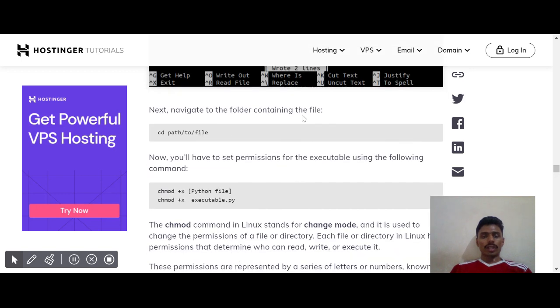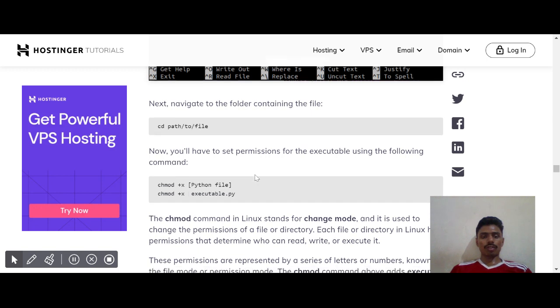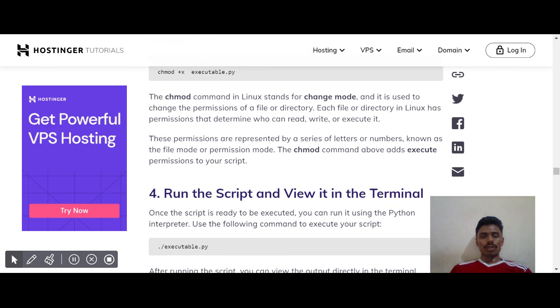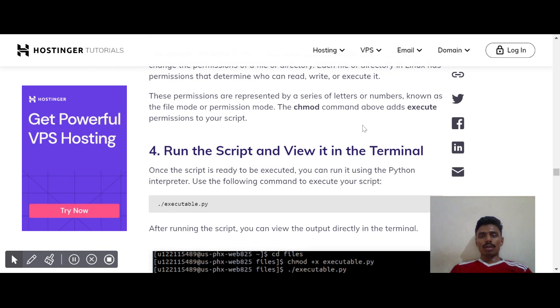Next, navigate to the folder containing the file, like cd folder and then the file. Now you have to give permission to the executable using the following command. The chmod command in Linux stands for change mode, and it is used to change the permissions of a file or directory. Each file or directory in Linux has permissions that determine who can read, write, or execute it. These permissions are represented by a series of letters or numbers known as the file mode or permission mode, and the chmod command above executes that.